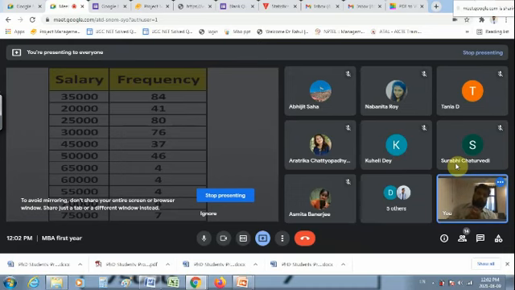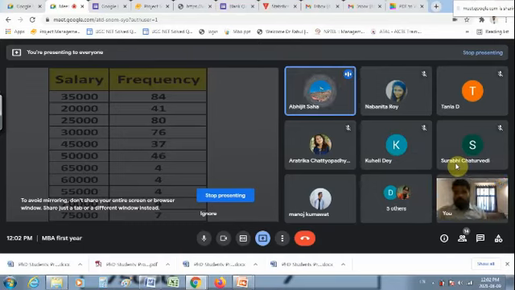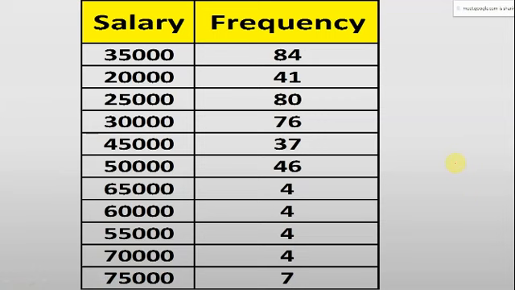We can save 95% of the time by having a more presentable frequency distribution table, and through this table we can find that quite easily. If I take the total of this frequency column, what will it be? The total number of data we have taken, that is 387. So out of 387, 84 people have said that their salary is 35,000.